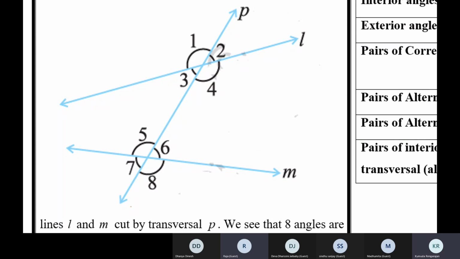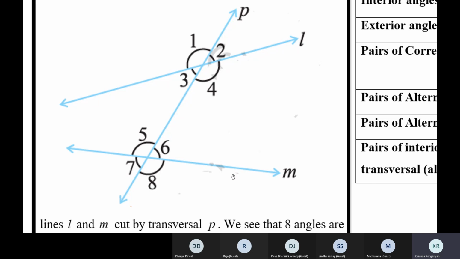Okay, L and M are the two lines and P is the transversal because the line P cuts the two lines L and M at these points. P cuts L at this point, P cuts M at this point. So the line P cuts the two lines L and M at these two points respectively. So P is the transversal, L and M are the two lines.